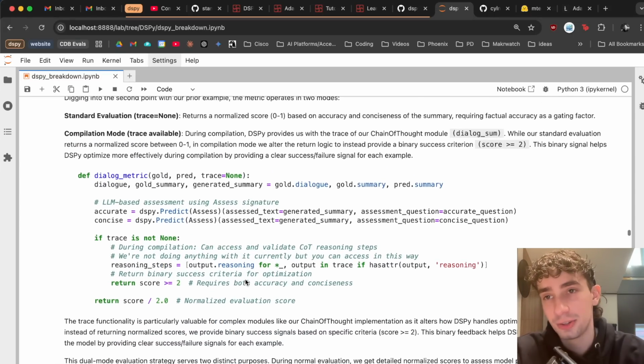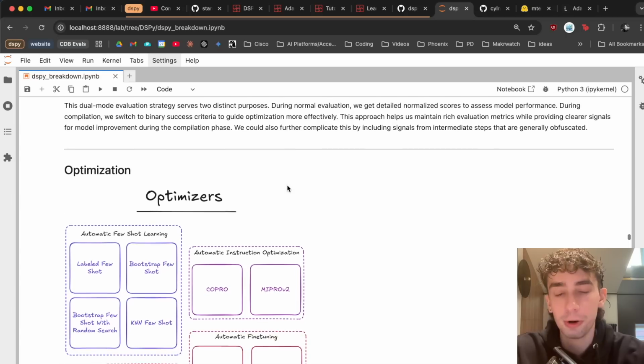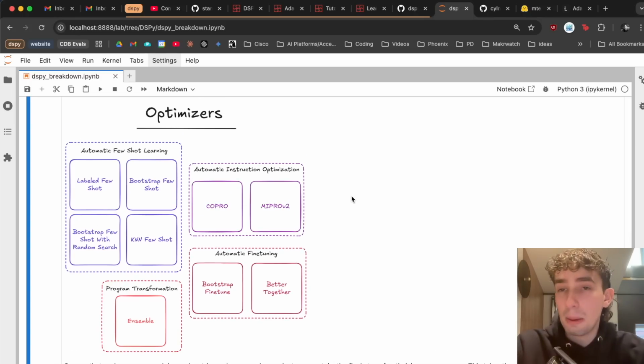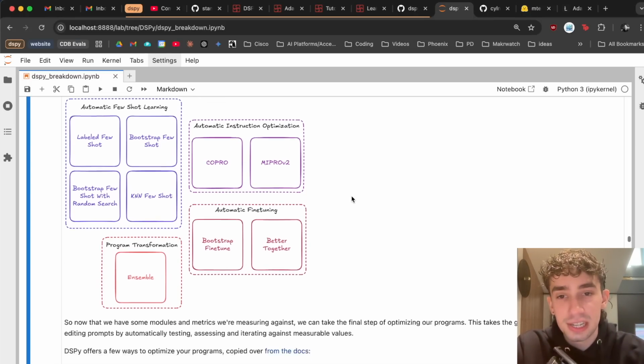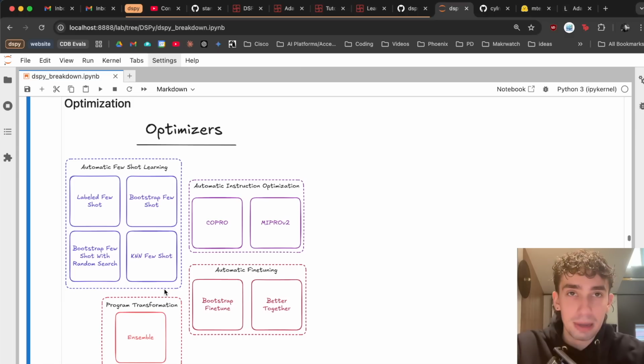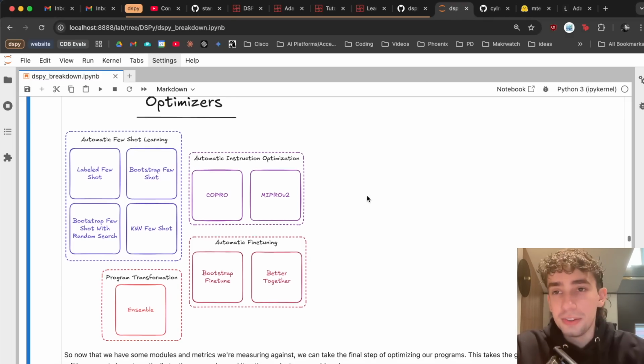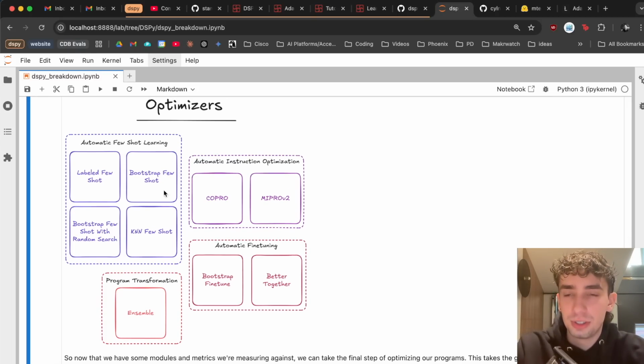But now with a way to actually measure our program's performance, we can, of course, do the most exciting step, optimizing. Optimizers are the core of what makes DSPy so great, because with our metrics clearly defined and our programs clearly defined, we can very algorithmically, efficiently, and reliably optimize towards improving our metrics automatically with all of these different methods. These tend to come in a few specific formats.